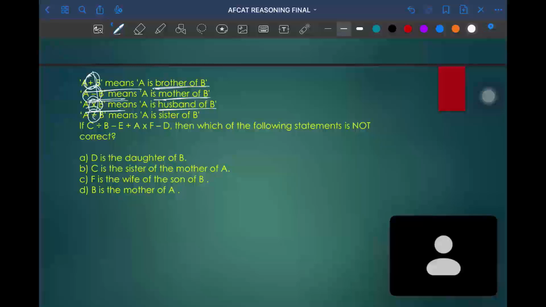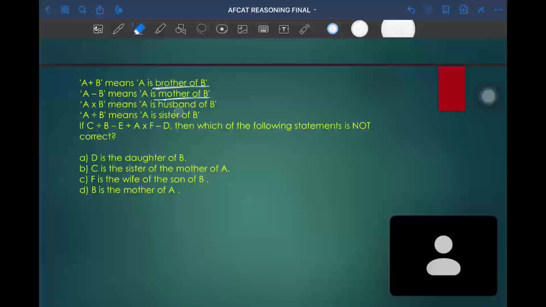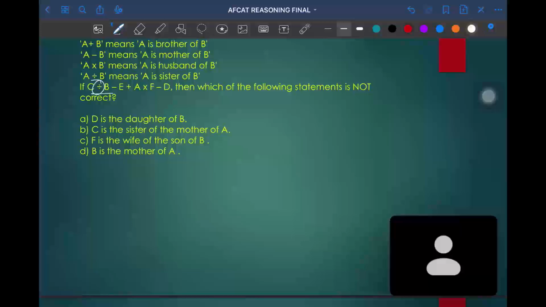So from this question, we just need to replace the symbol by relationship. So here C divided by B means that B is represented by C as female, and the single line as siblings. Okay. And next, B minus E.